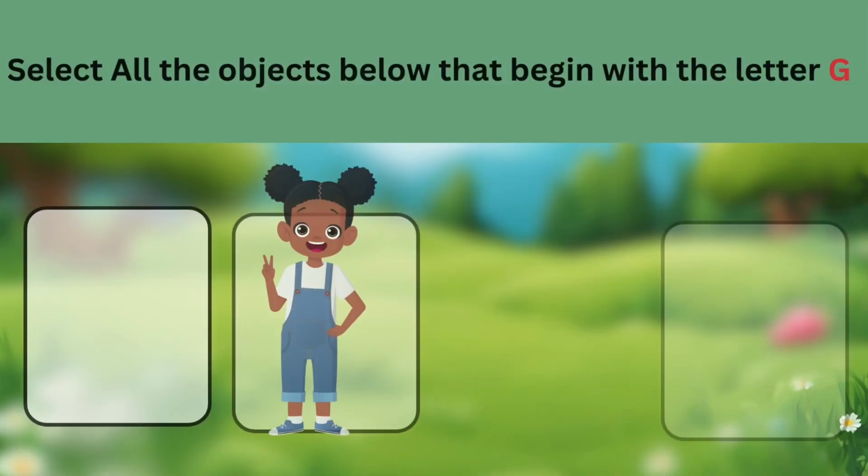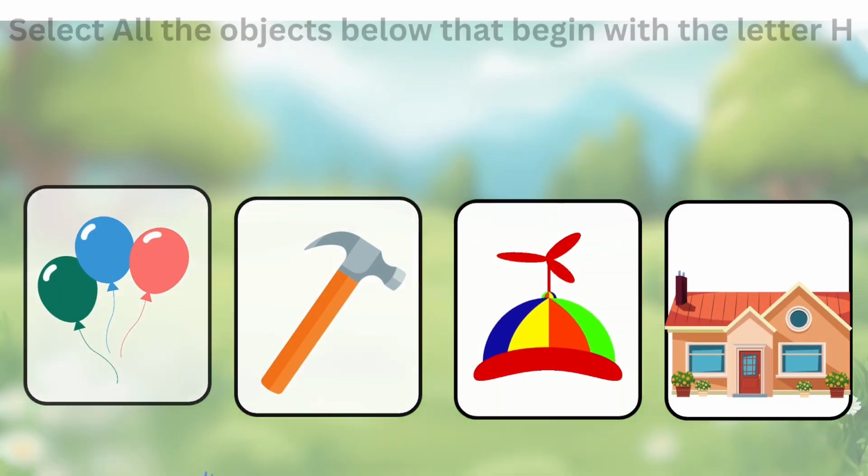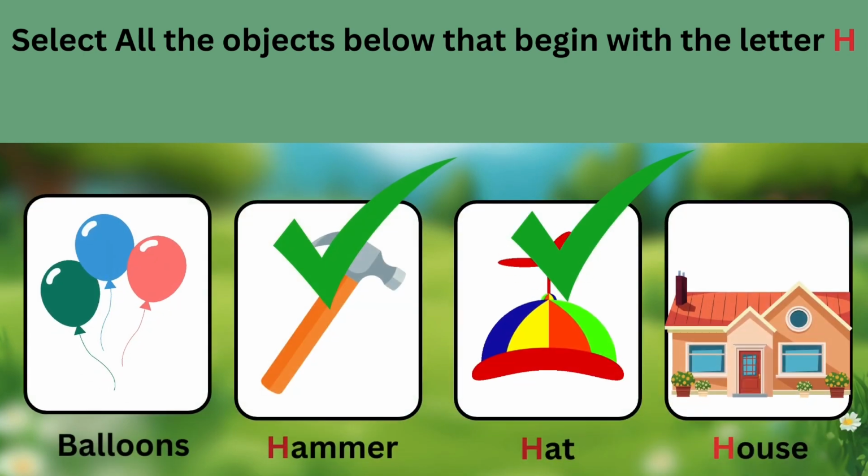If you chose the answers girl, goat, and giraffe, then you are correct. They all begin with the letter G. Let's check the items below that begin with the letter H. If you chose the answers hammer, hat, and house, then you are correct. They all begin with the letter H.